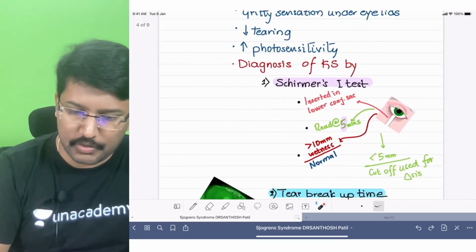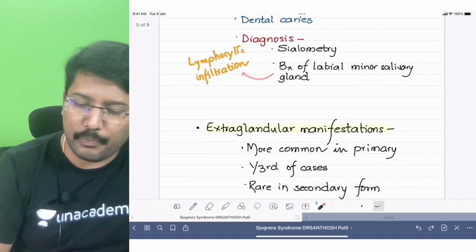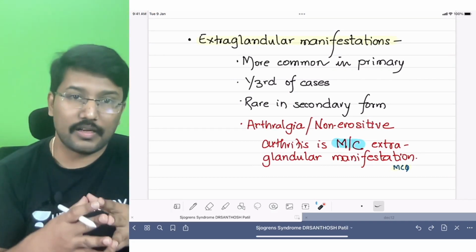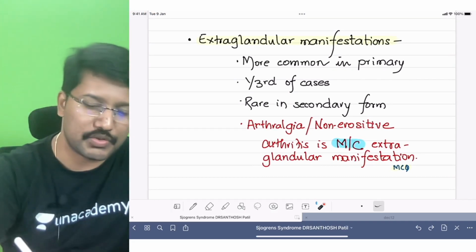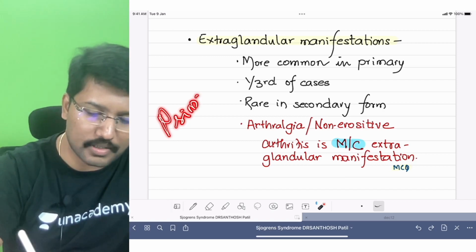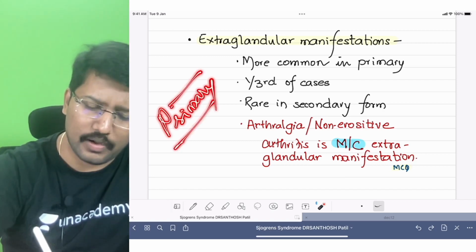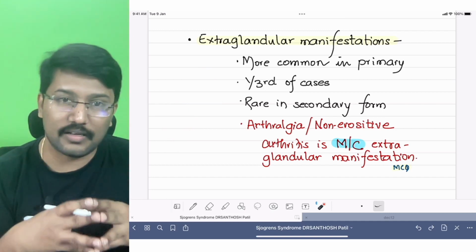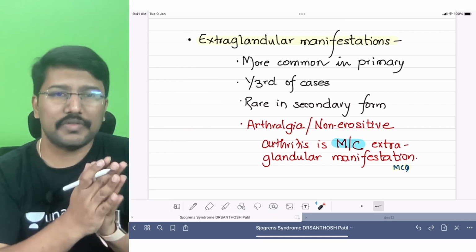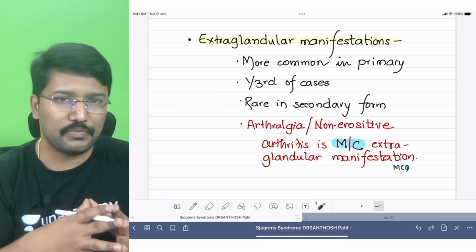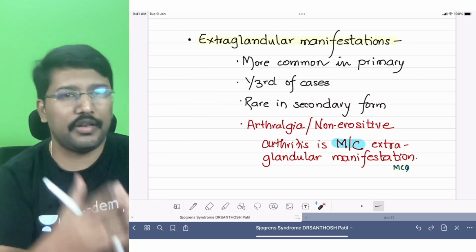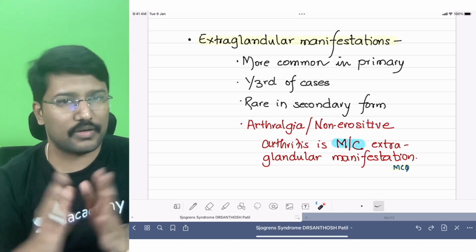Now, coming to other clinical features, right? Patients can also have extraglandular manifestations. These extraglandular manifestations are more characteristically associated with primary Sjogren syndrome. Now, I personally don't mean that extraglandular manifestations are unlikely in cases of secondary, but in secondary Sjogren syndrome, whatever extraglandular manifestations we see may be attributed to the primary disorder that is causing it.